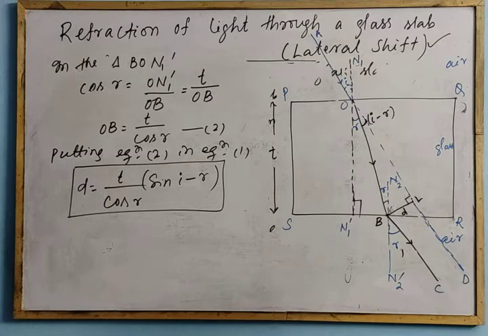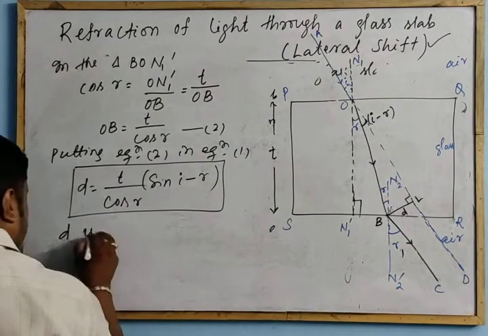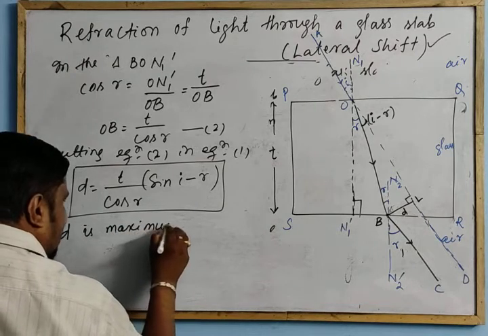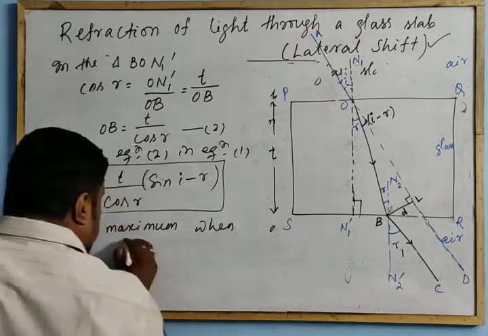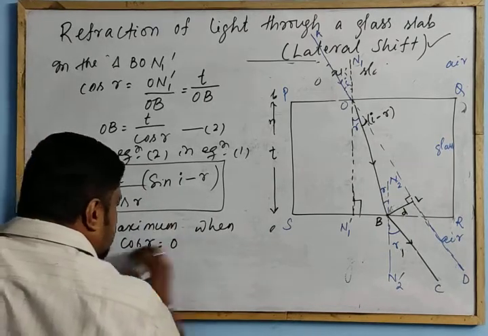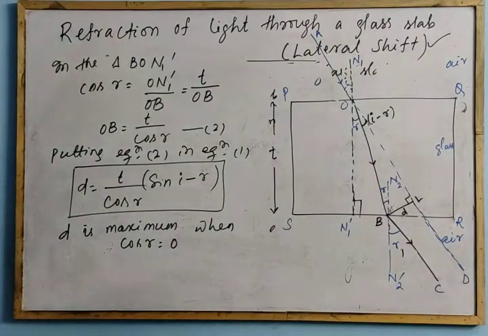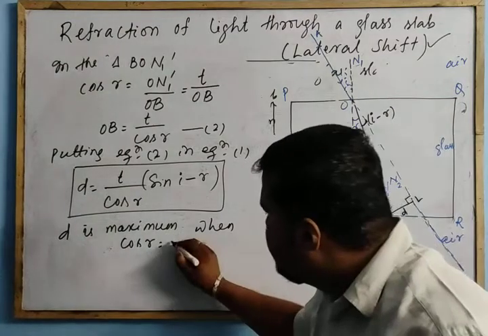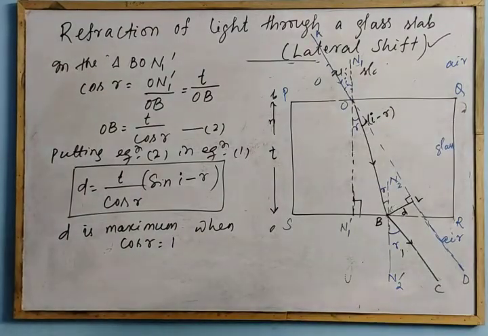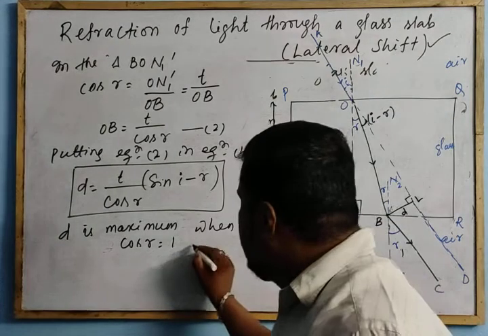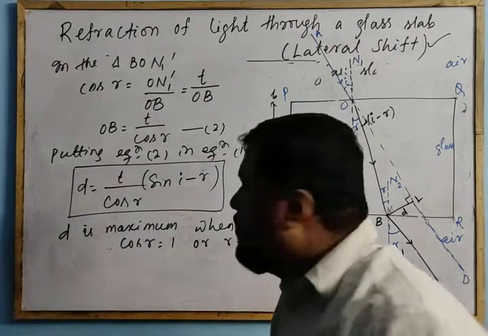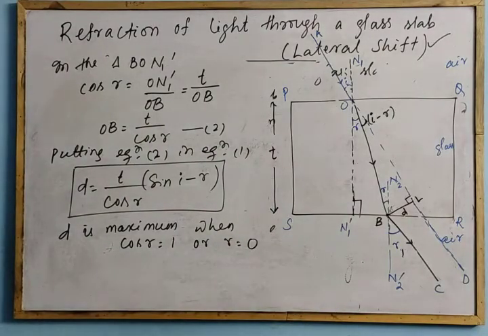Okay, and the lateral shift D is maximum when cos R is 0. Cos R is 0 means what is R? R is the angle of refraction at the face PQ. So cos R is 0. Sorry, it is 1. For cos R equal to 1, R is equal to 0.